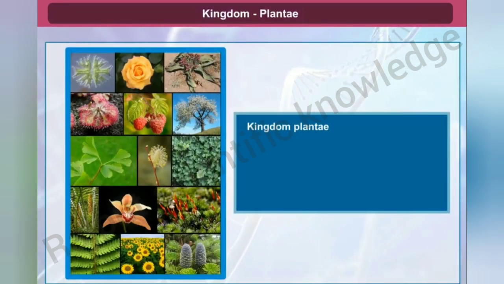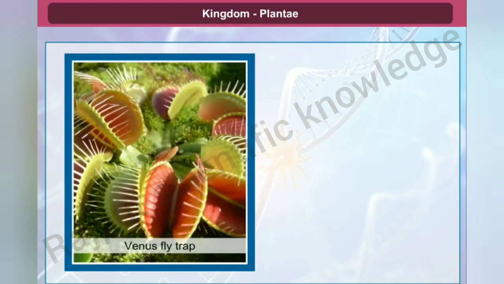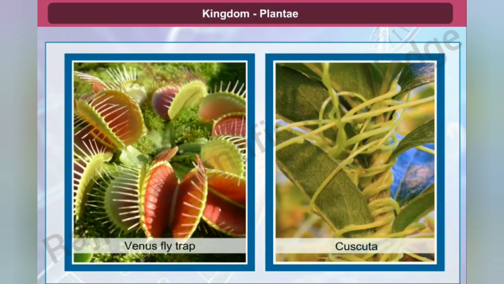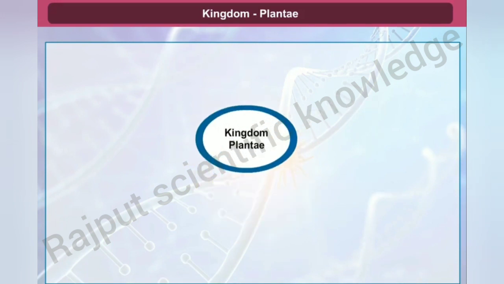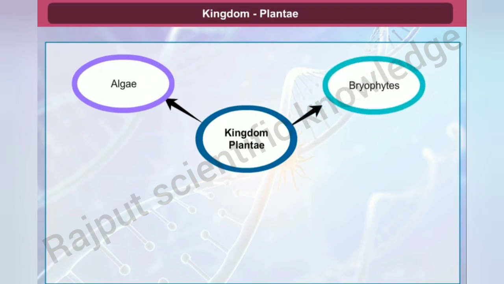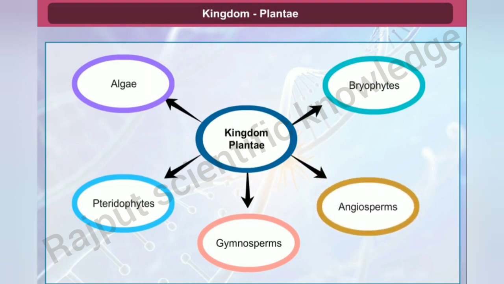Kingdom Plantae. All eukaryotic chlorophyll-containing green plants come under this kingdom. Most of them are autotrophic, but few plants are insectivorous or parasites, such as Venus flytrap and Cuscuta respectively. The main characteristics of plant cells are presence of chloroplasts and cell wall, which is mainly made of cellulose. Kingdom Plantae includes algae, bryophytes, pteridophytes, gymnosperms, and angiosperms.